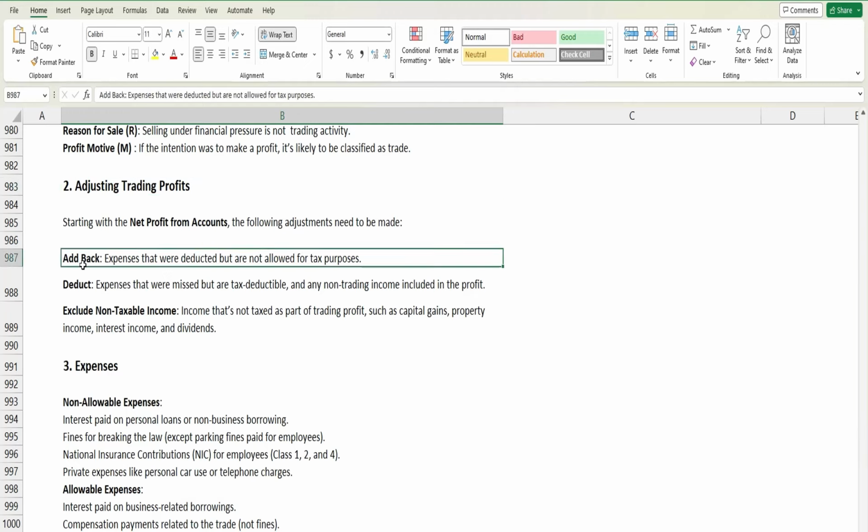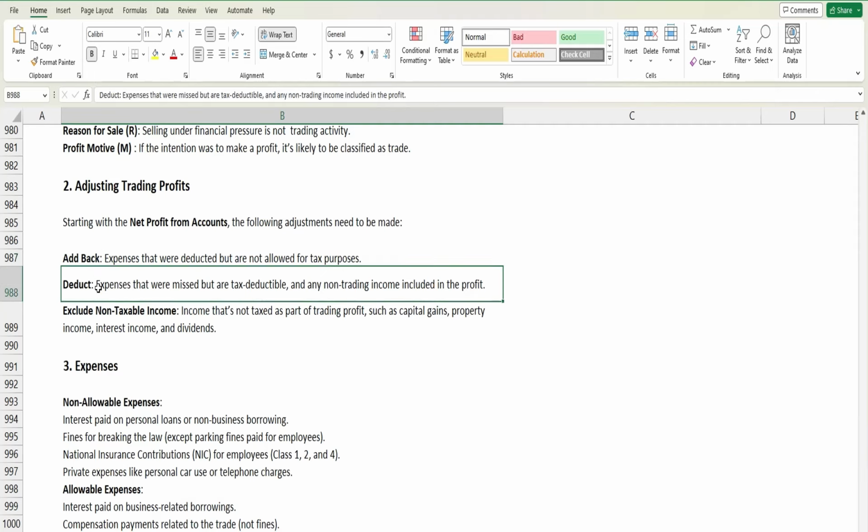What is that? First of all, add back expenses that are disallowed for tax purposes, which will not be deducted. So for example, depreciation, because HMRC doesn't allow depreciation. Instead of that, they allow capital allowance, right?